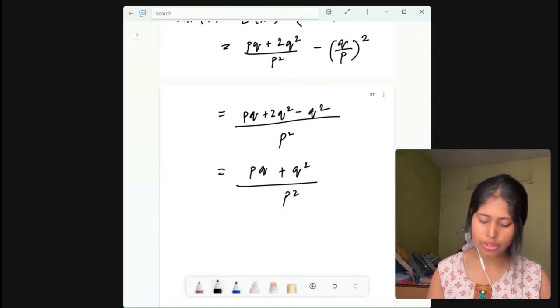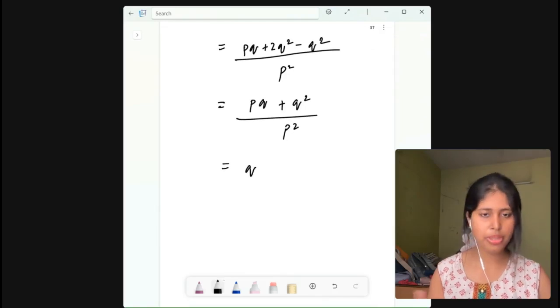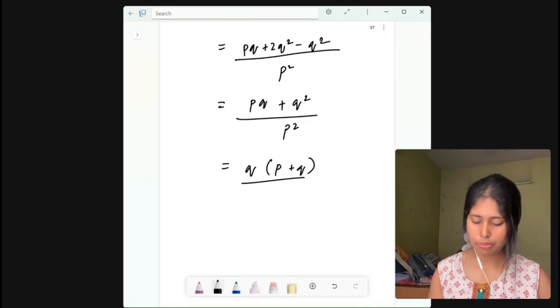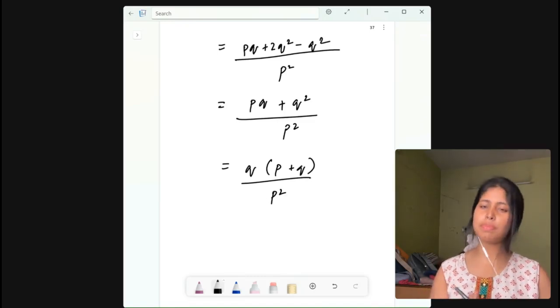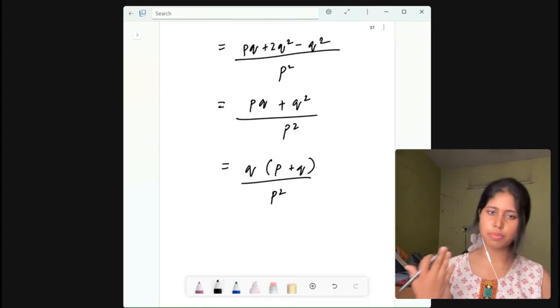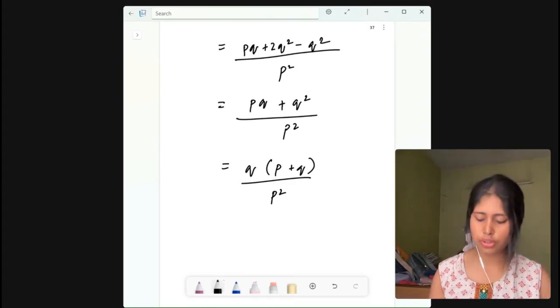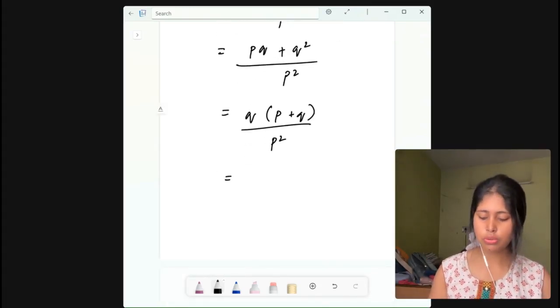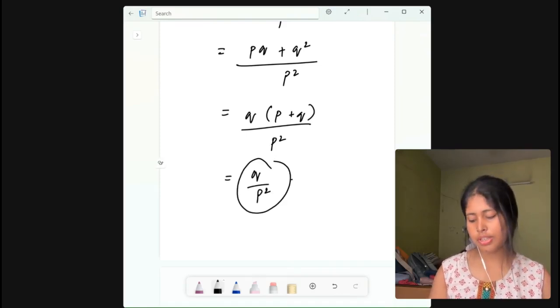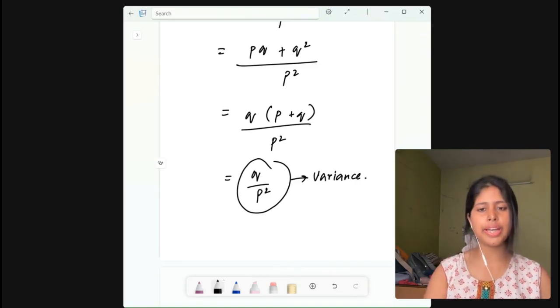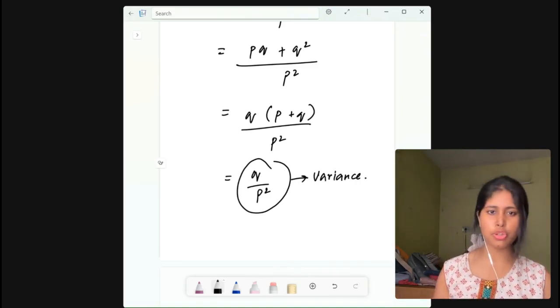Now if you take common, then you get what? I'm taking q common, so it will be p plus q by p square. Now we already know what is p plus q, the probability of success plus probability of failure. It will be 1, right? So q by p square. Now this is the variance. So from here we get the variance of geometric distribution also.